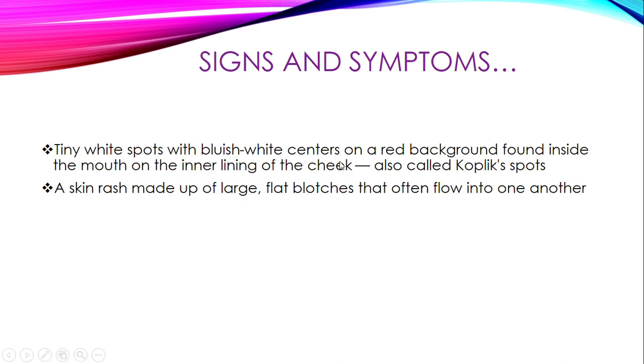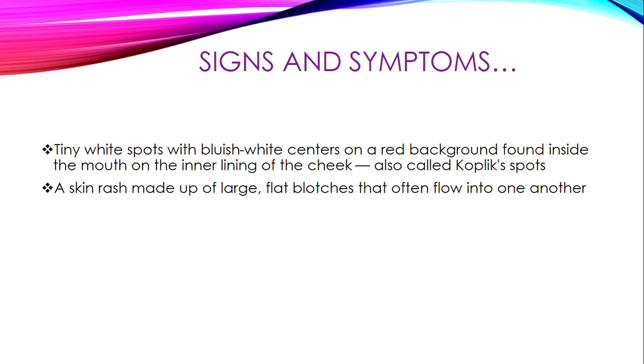This is how the Koplik spots look inside the child's or the patient's mouth. They are tiny white spots with bluish white centers. Also there is a rash made of large flat blotches that often flow into one another.